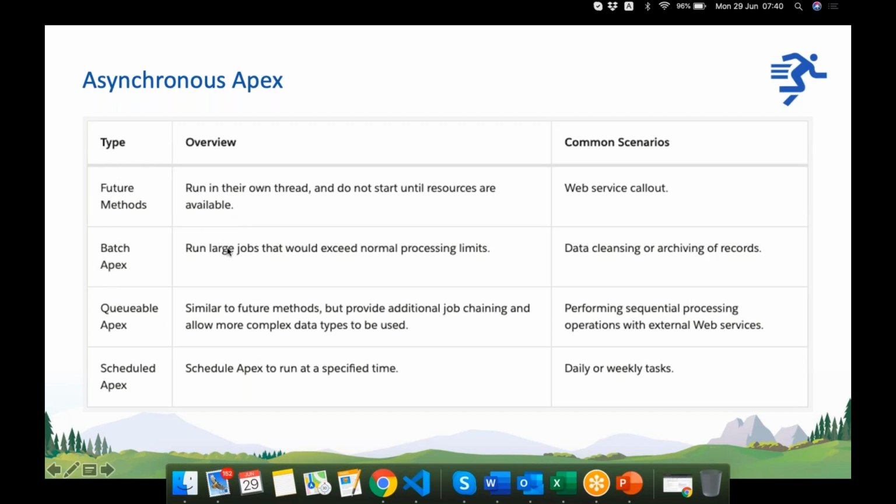Batch effects run large jobs that would exceed normal processing limits. Queuable is similar to the future method, but provides additional job chaining and allows more complex data types to be used.